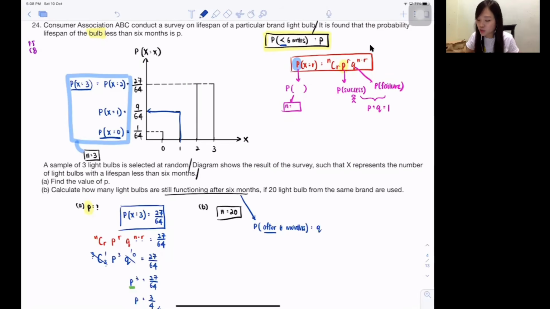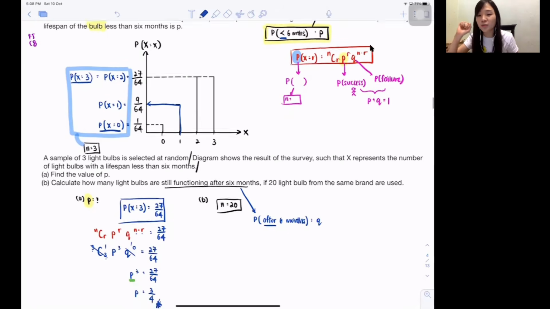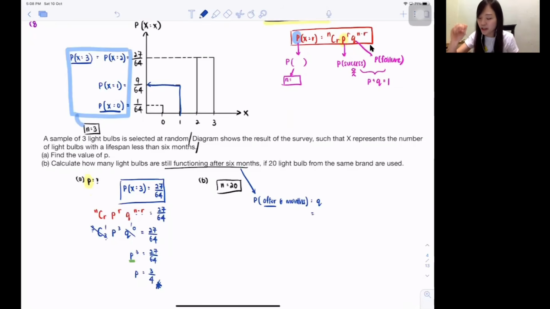And I already say q is what? p and q plus together will equivalent to 1, because total probability is always 1, correct? So whenever you guys want to find q, isn't it just using 1 minus your probability of less than 6 months? Because total probability is always 1.